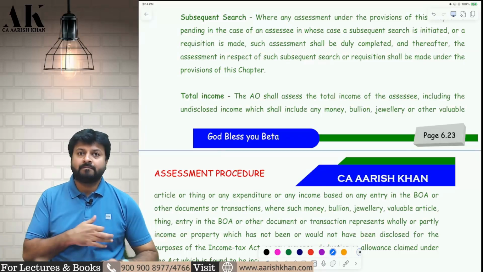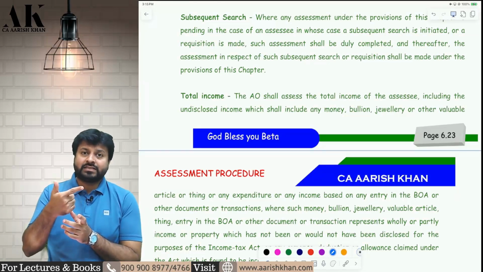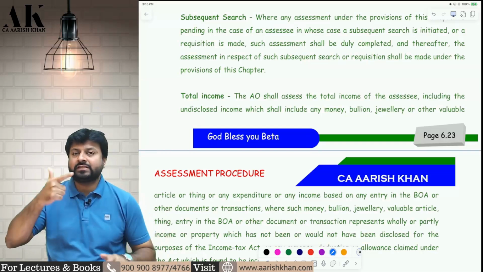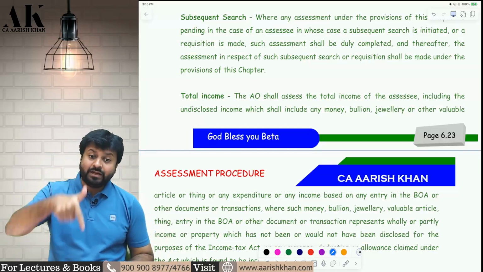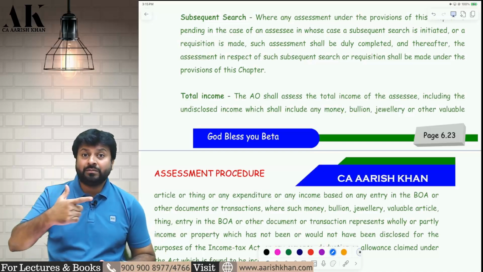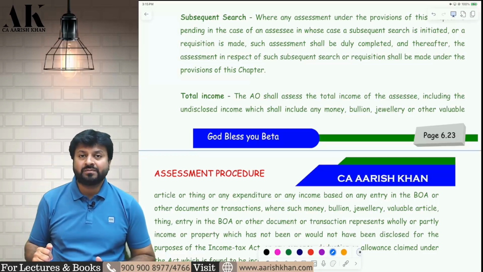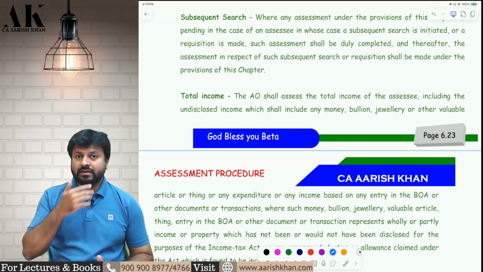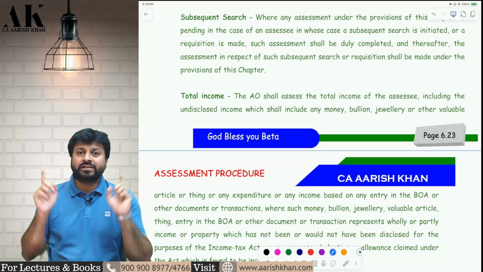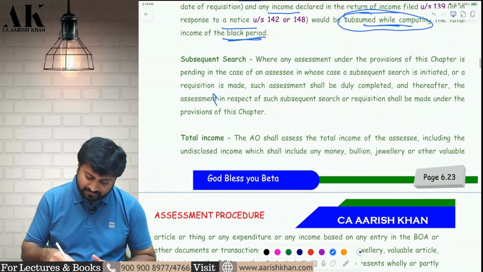Subsequent search means what? Search is going on, search completed, step by step understand, then assessment started. Now the assessment is going on, assessment is pending. Which assessment is pending? Block assessment. And in between the block assessment, there is a second search. Is it possible? The block assessment is going on, and in between there is a second search. So the question is, what will happen with the assessment of the second search? The government says that in such cases, the department has to first complete the first assessment and then they will initiate the second assessment.